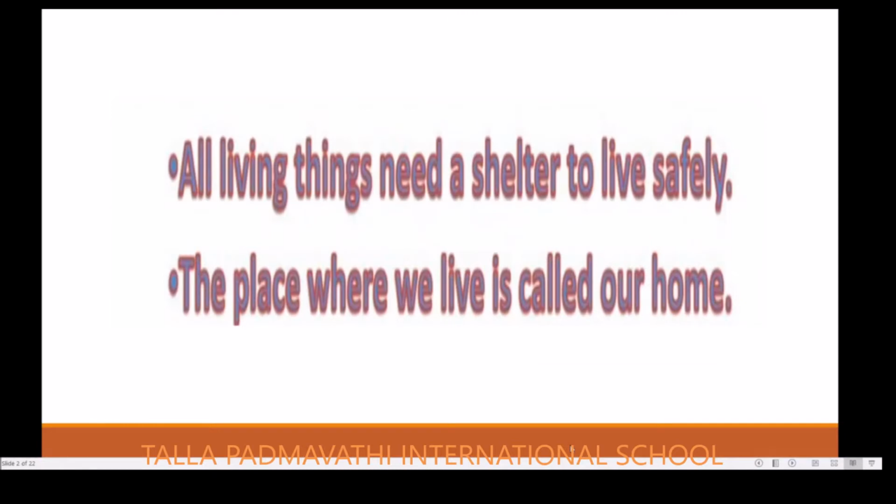So why do we need a house? Yes, we need a house for shelter and to lead our lives safely. We feel protected in our houses, and not only that, we get protected from rain, sun, dust and wind. These are the things we can protect ourselves from in our surroundings. The place where we live is called our home.